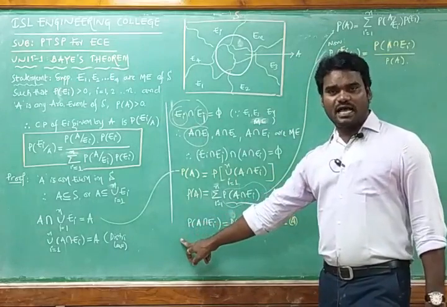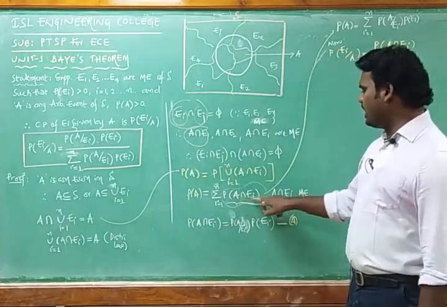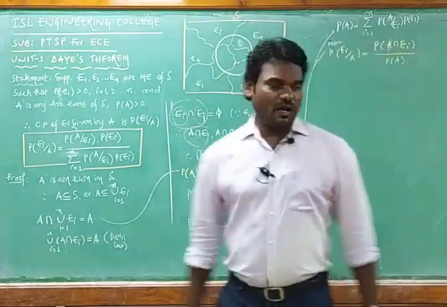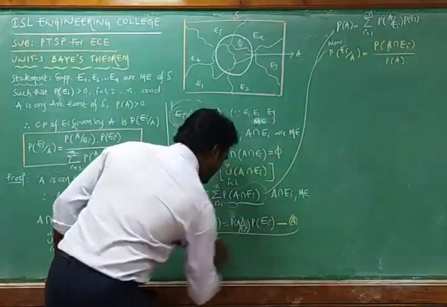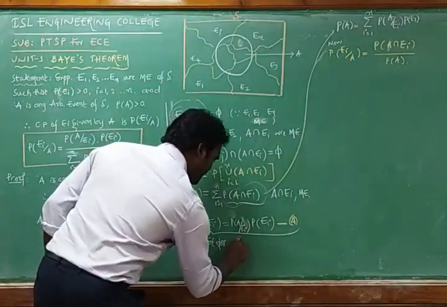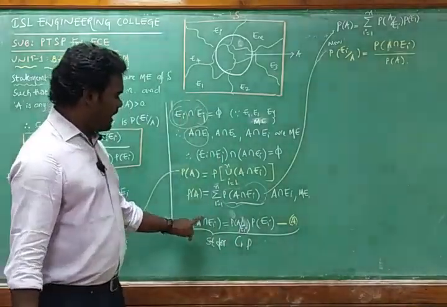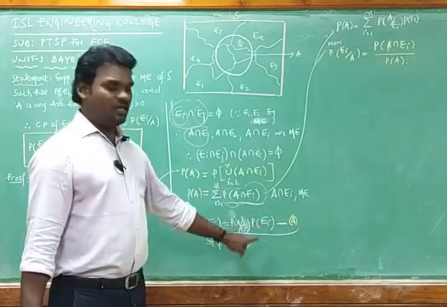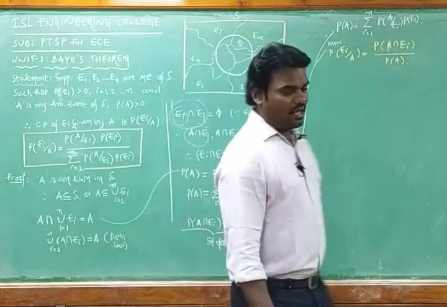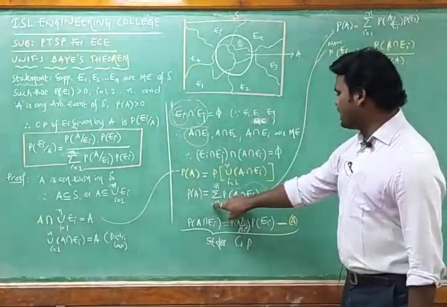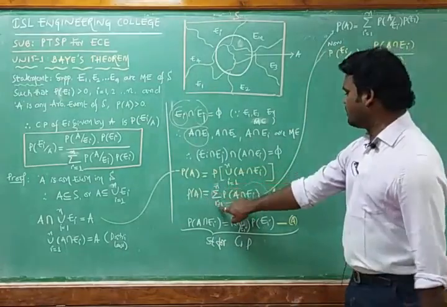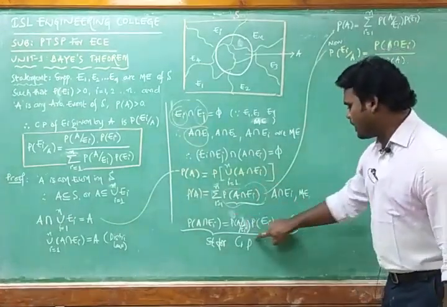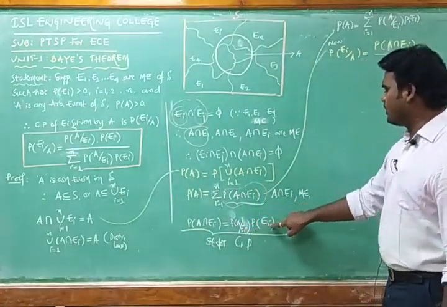We have discussed this in the last class. From this, the probability of A intersection Ei can be written from the standard formula for conditional probability: the probability of A intersection Ei is equal to the probability of A given Ei into the probability of Ei. This is equation A, I can assume that. And the probability of A can be written again as sigma i equals 1 to n, and this can be replaced by the probability of A given Ei into the probability of Ei.